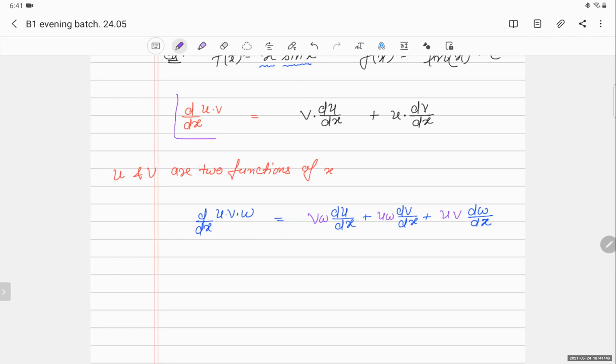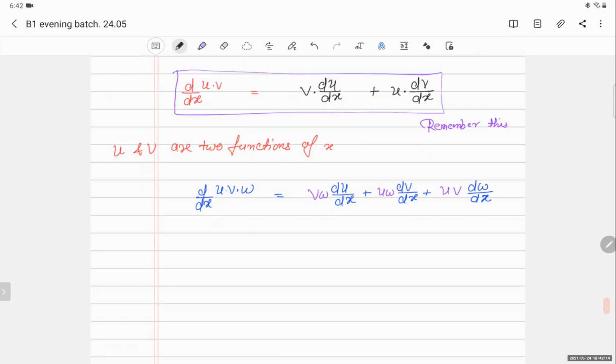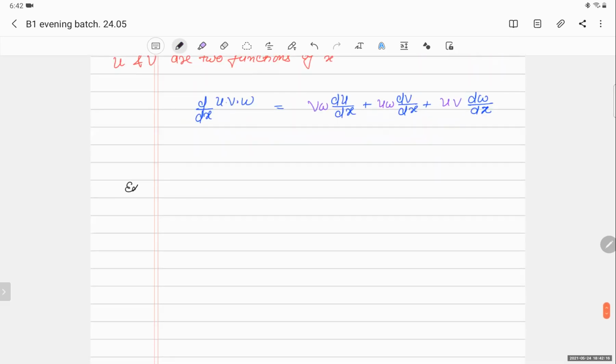So this formula you have to remember. We will not go into the derivation of this formula, because if we go into derivations, then our calculus chapter will take months. As of now, the formula is sufficient for us. We will solve a few examples so that you can remember it, and it might become easier.